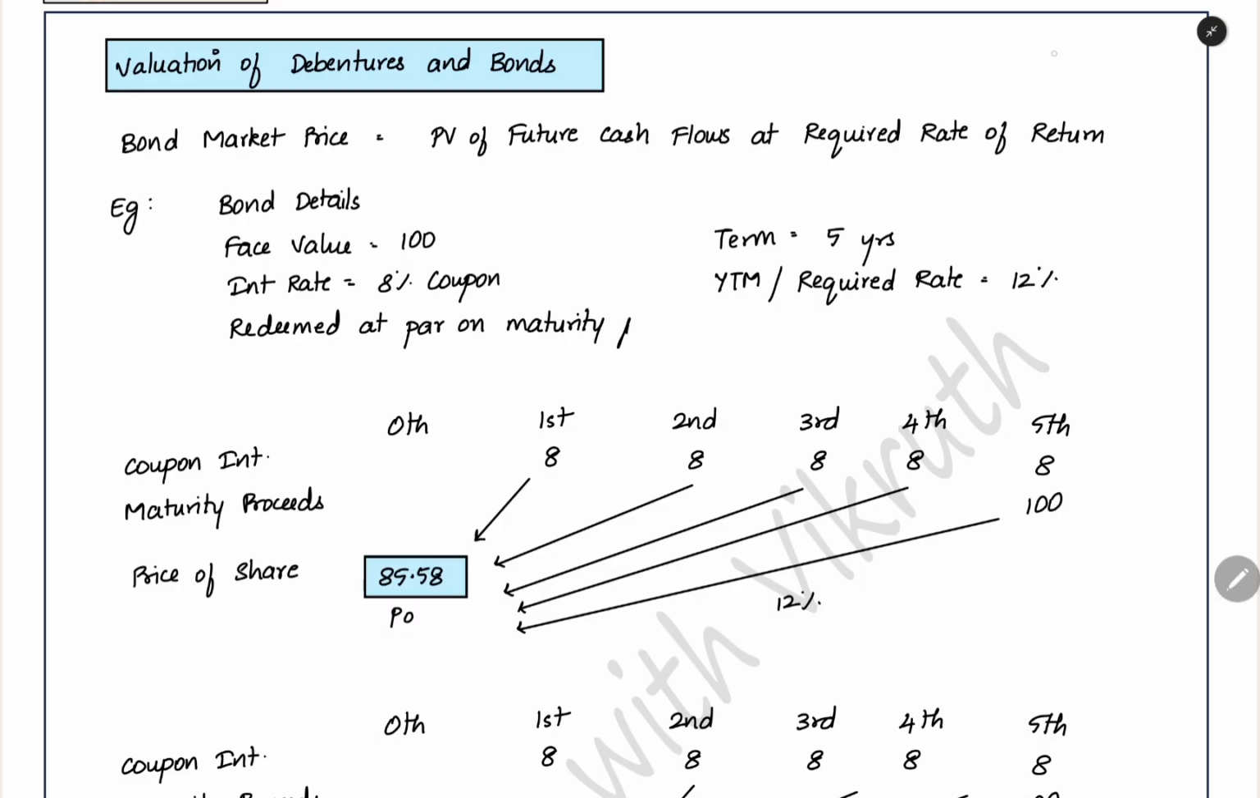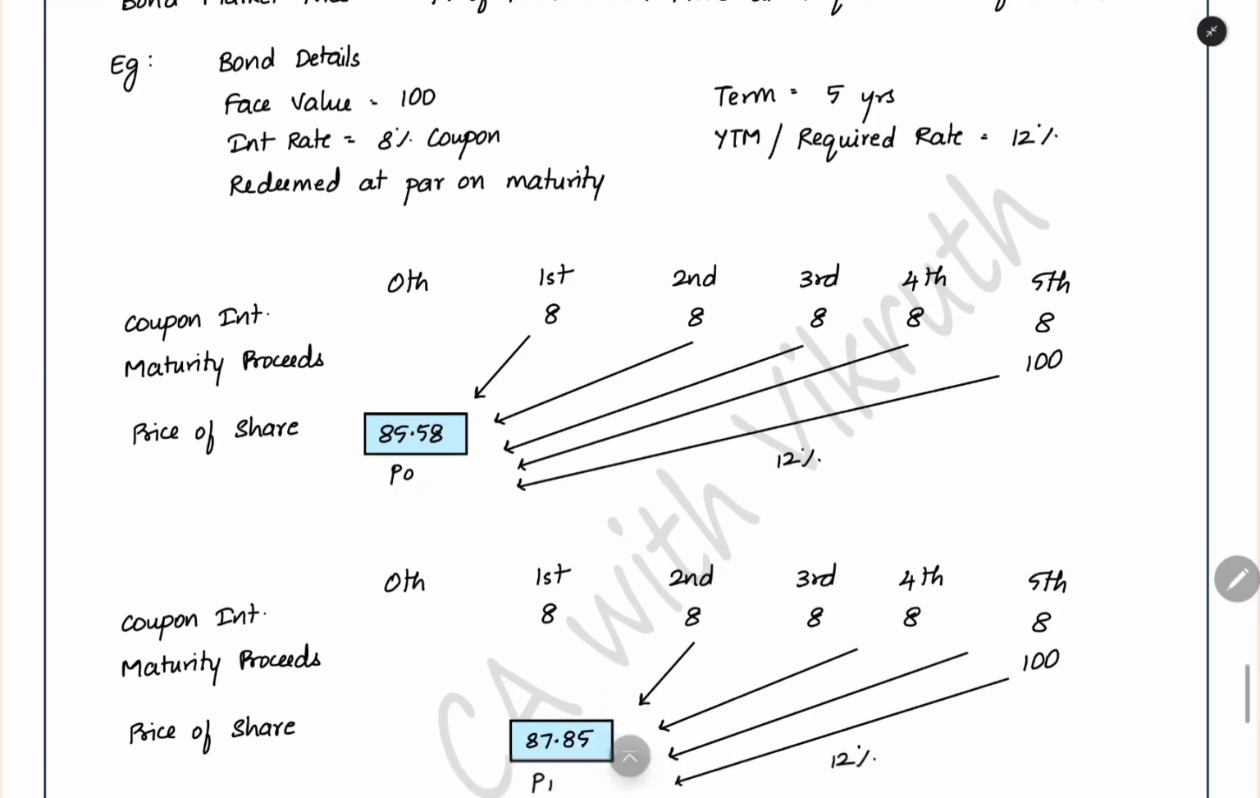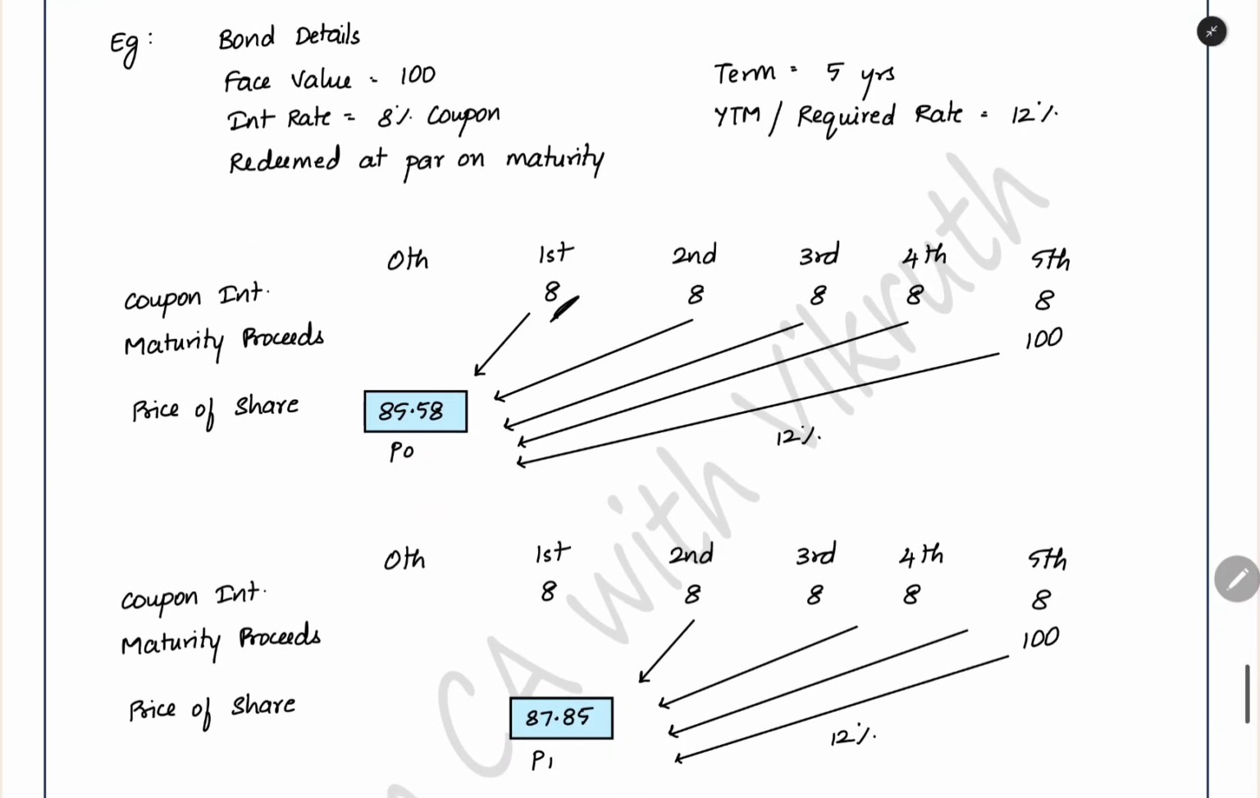It will be redeemed at par on maturity. Face value you will get back on maturity. 5 years will be the term. The required rate of return is 12%. Here, every year you will get 8 rupees coupon interest. At the end of the period you will get 100 rupees maturity proceeds. When you bring all that to present value, the price of the debenture or bond at the 0th year, currently today, is 85.58.